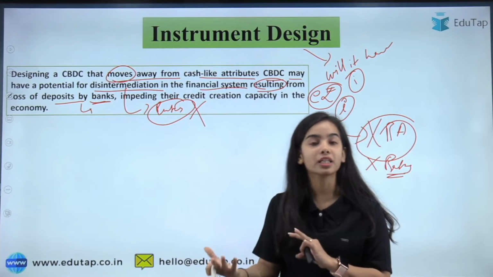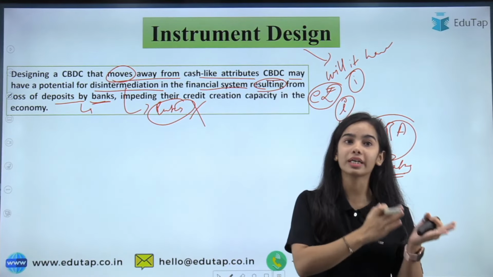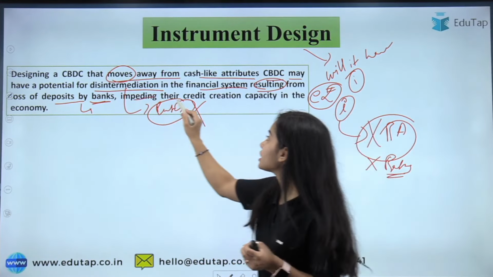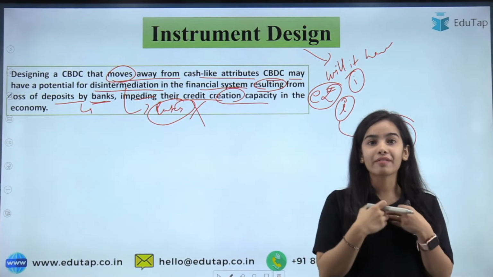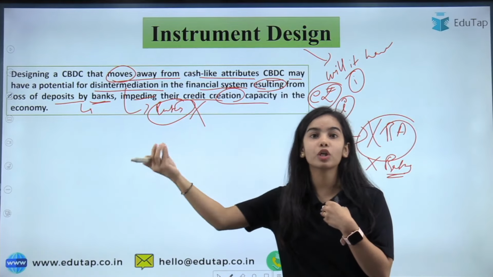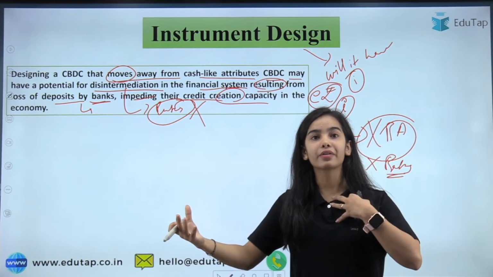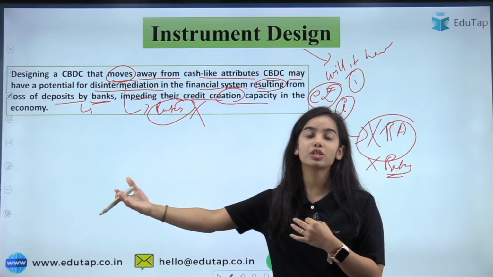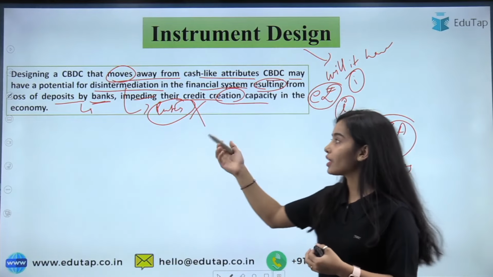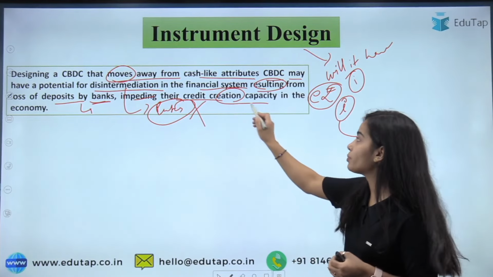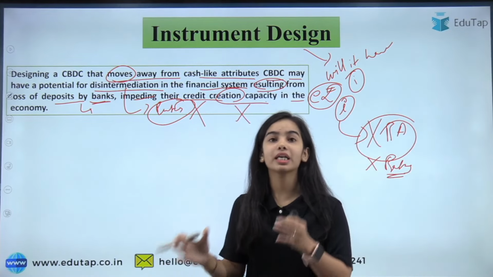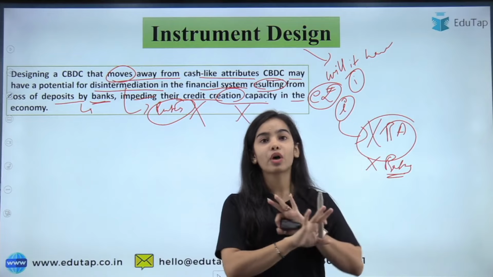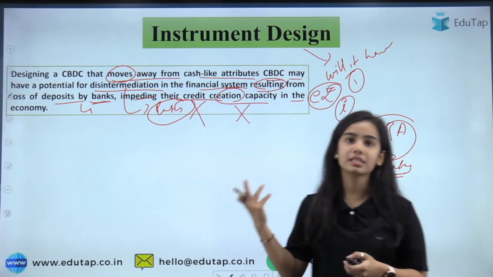If the banks are not getting the deposits, they will not be able to do credit creation, impeding their credit creation capacity. If they do not have the deposits, how will they give the loans? If I am getting 100 rupees, then I am giving 90 rupees to another person as a loan. So if they do not get the deposits, they will not be able to do credit creation in the economy.